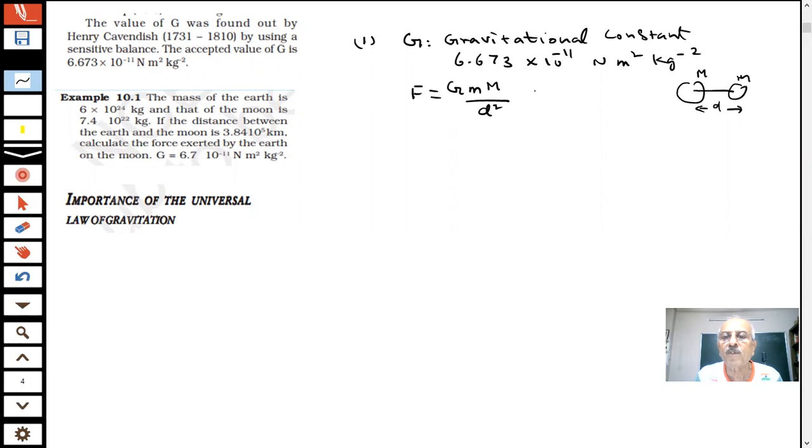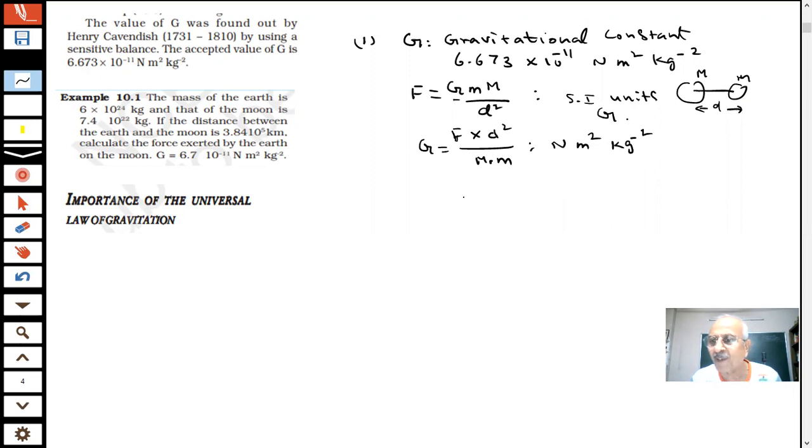There was a question: what will be the SI units of G? How will you find the SI units of G, students? If you want to find the units of G, then G is F into d square divided by M into m. What is the unit of force? You already know the SI unit of force is Newton, d square is meter square, and kilogram into kilogram is kilogram square, so kg minus 2. So we can find the SI units of G. A question was given in the paper: what are the SI units of G?